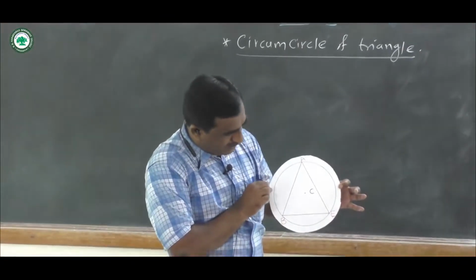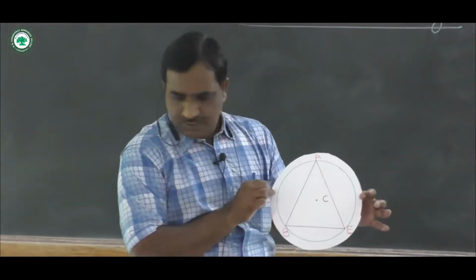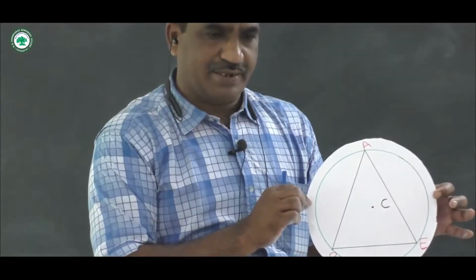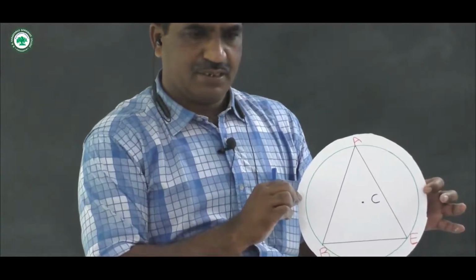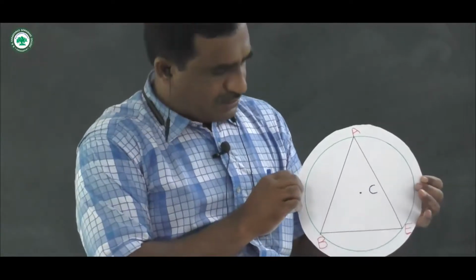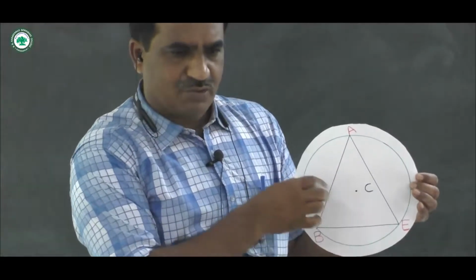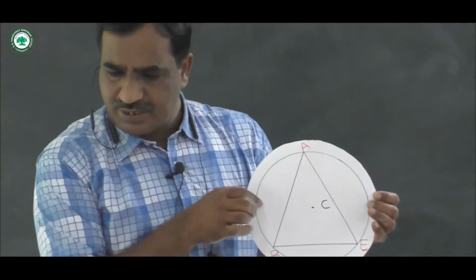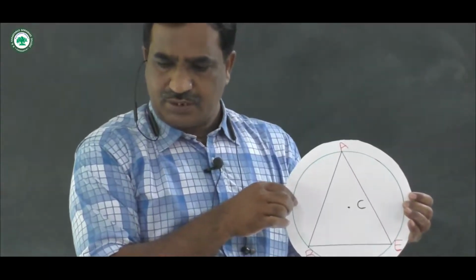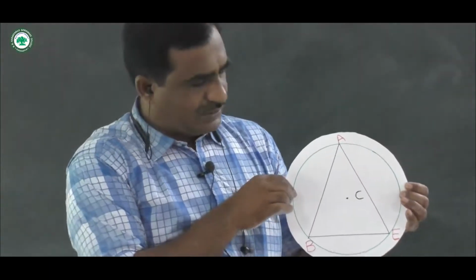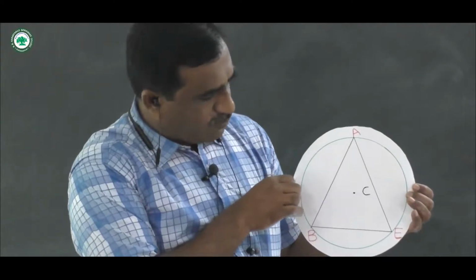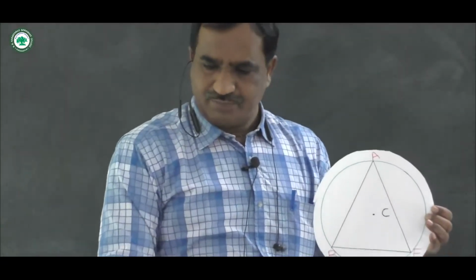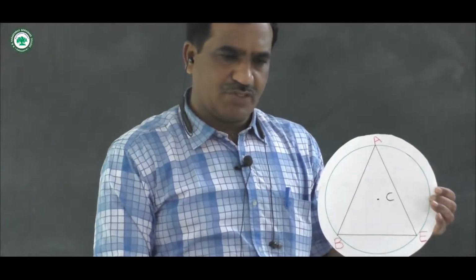Now here triangle ABC, and definition of a circumcircle: circle passing through all the vertices of a triangle, then that circle is called as circumcircle of a triangle, and the center of the circle is called as circumcenter of a triangle. And there are three properties in this circumcircle. Number first is circumcircle of a triangle passes through all the vertices of a triangle.